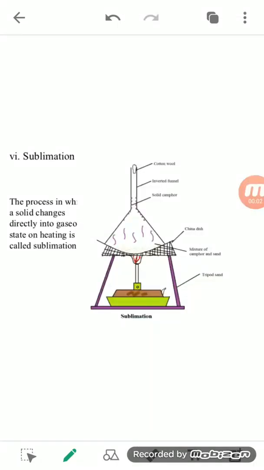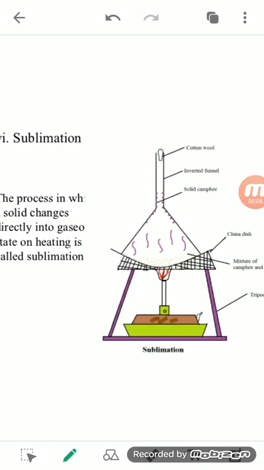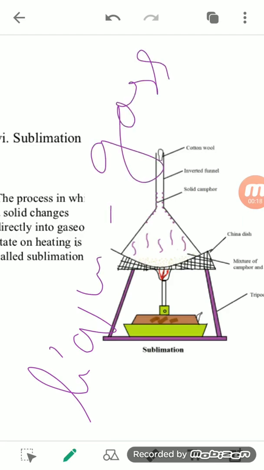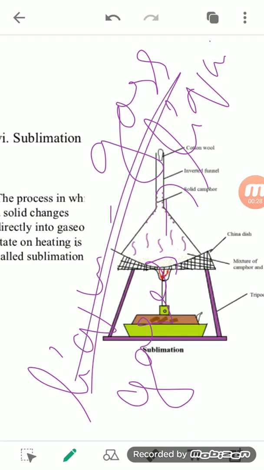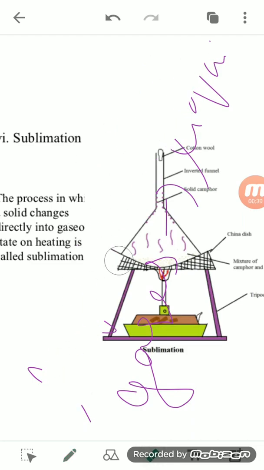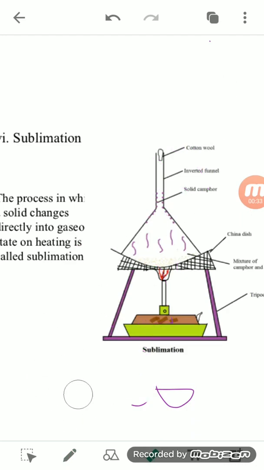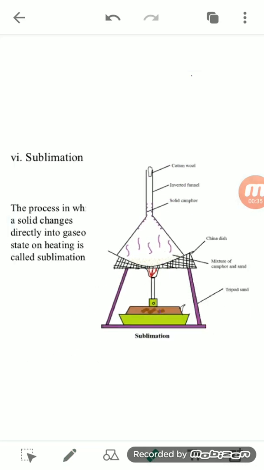So right now we have discussed evaporation and condensation. Evaporation is a process in which liquid gets converted into gases, and in condensation the gases again get converted into liquid. There is one separating technique through which we can separate impurities. That process is sublimation.